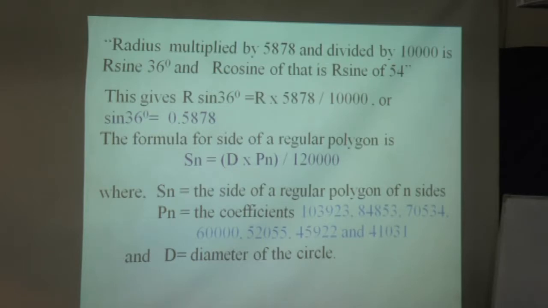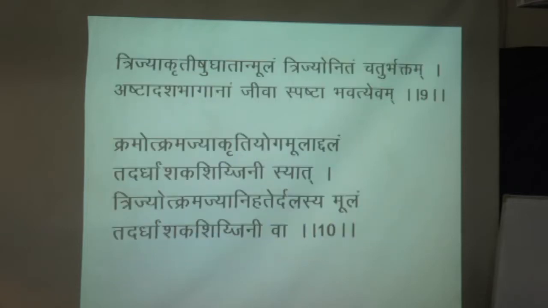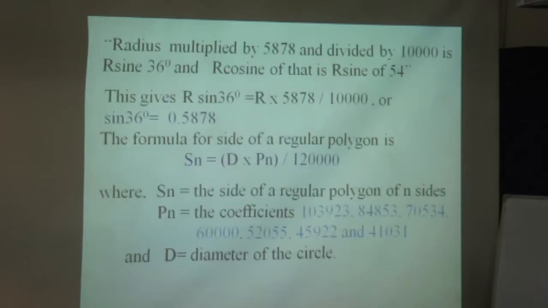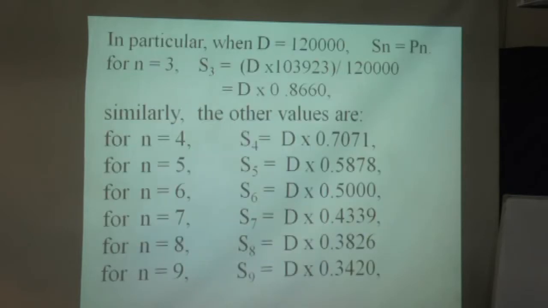If you are going to increase the circle, naturally the value of side is going to increase there. In particular, when d is equal to 1,20,000, Sn is equal to Pn. Naturally, this 1,20,000 will get cancelled, and it was the diameter of that circle.